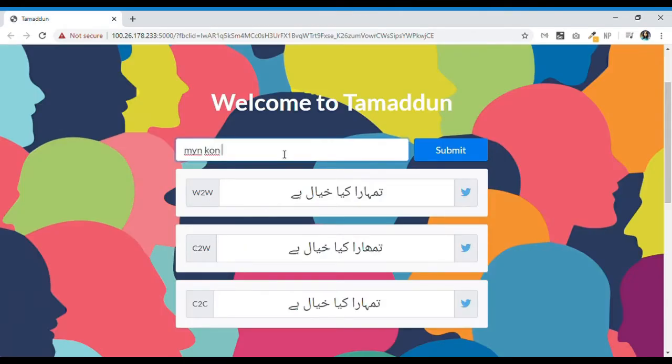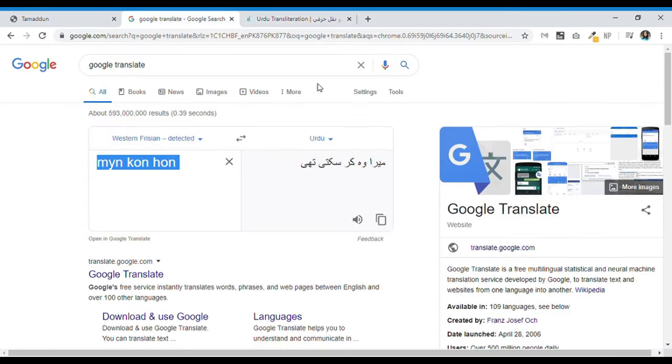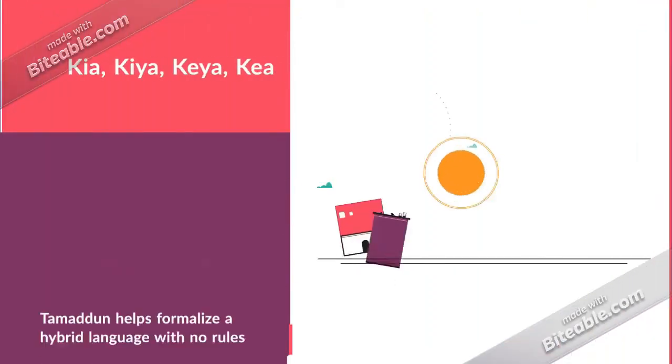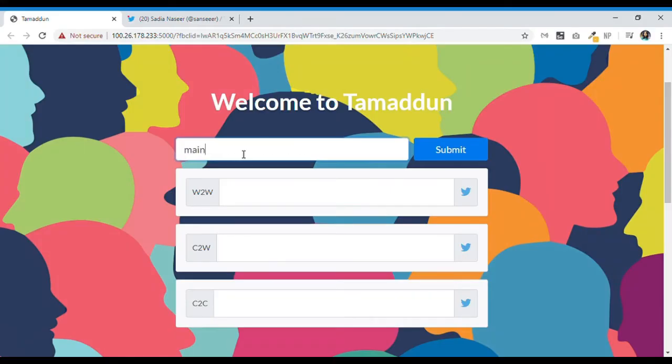Kaisa Hai. Our last demo example is Main Kaun Hu, which is transliterated by our model with complete accuracy. While iGenoon adds a noon in place of noon ghanna in Main, and Google Translate again changes the sentence to something completely different. Roman Urdu is a hybrid language. It has no formal rules. One word can have multiple correct spellings, but Tamaddun helps you formalize this.